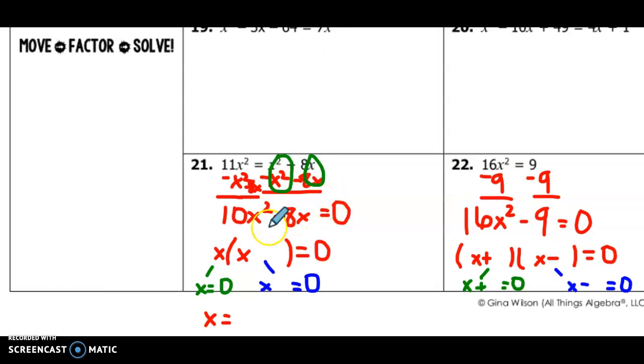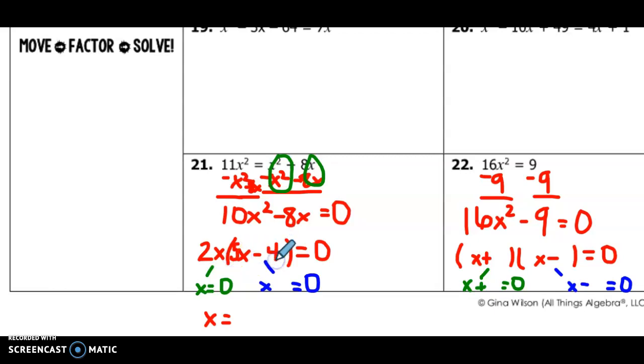Okay, so then I'm looking at how I can factor, going through the steps that Ms. Jensen provided on the other video. The first thing I want to look for is a GCF. I see that both terms have an x, so that's something I pull out right away. And then the other thing we want to take a look at is the numbers. I've got 10 and I've got 8. Both of those can be divided by 2, but can it be anything greater than that? I don't think it can be. So we're going to take out a 2x, and that's going to leave me with 5x minus 4.